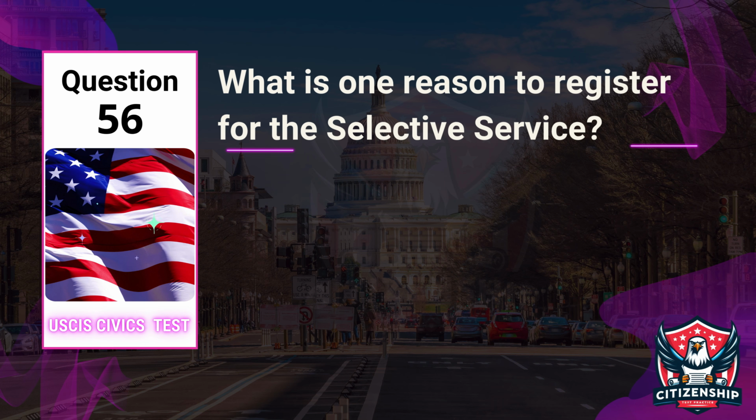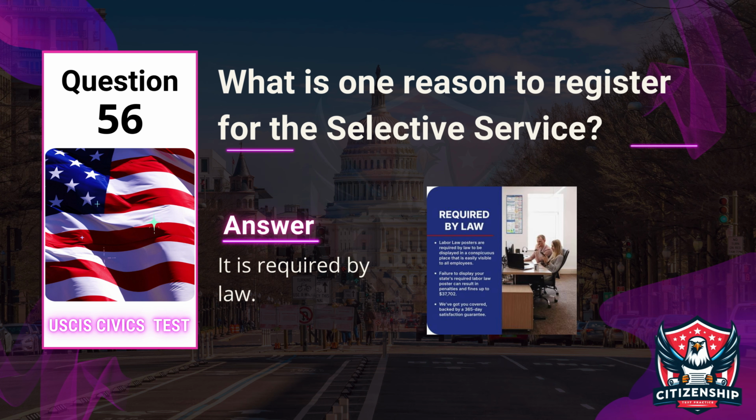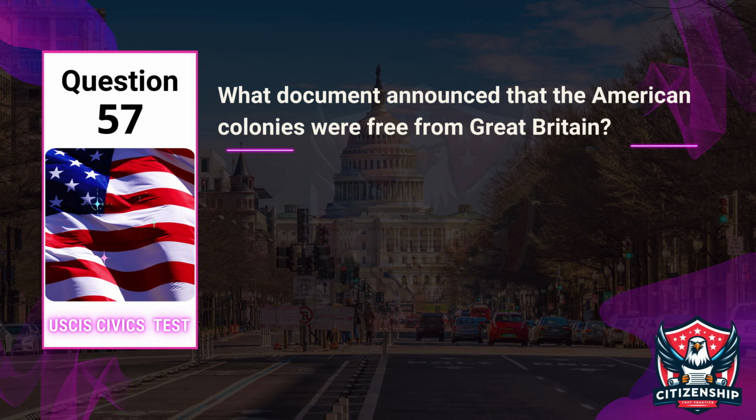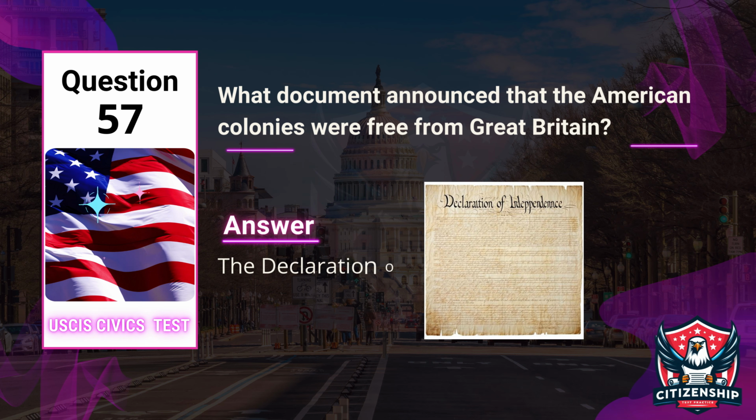Officer: What is one reason to register for the Selective Service? Applicant: It is required by law. Question 57. Officer: What document announced that the American colonies were free from Great Britain? Applicant: The Declaration of Independence.